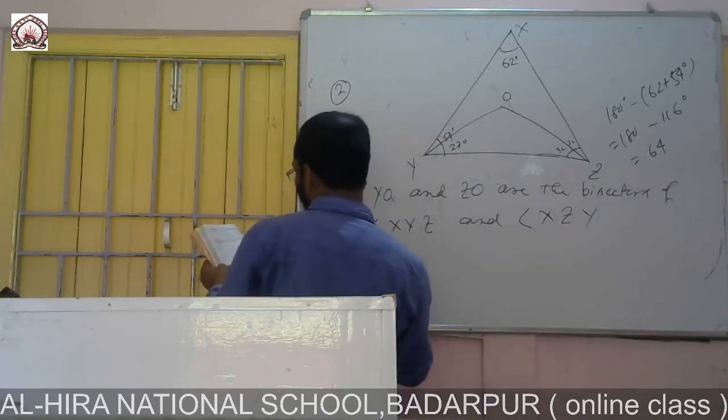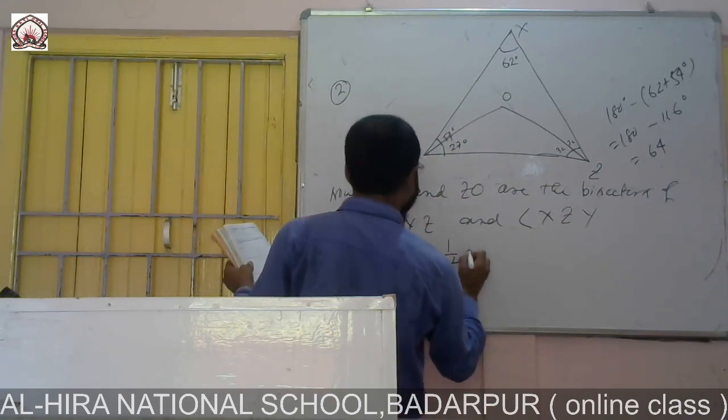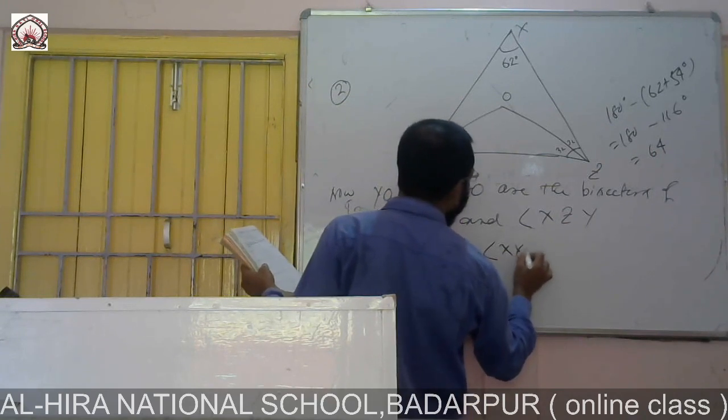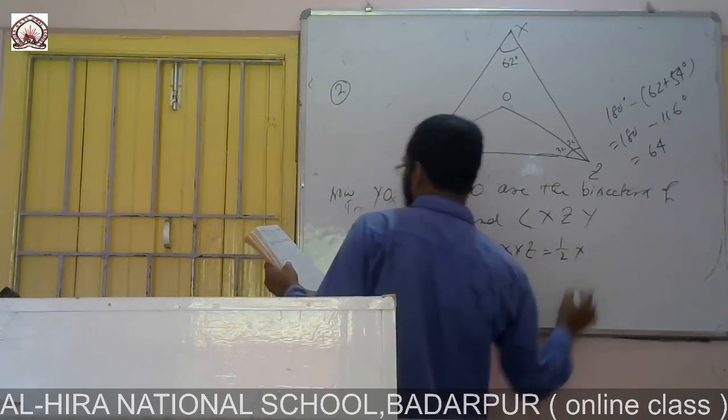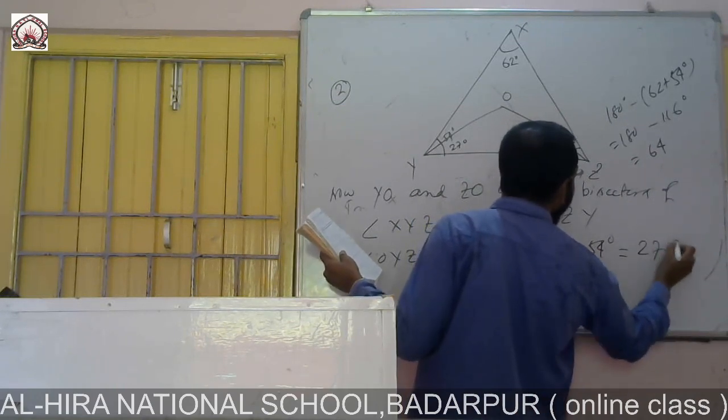So angle OYZ will be half of angle XYZ, which is half of 54, equal to 27.